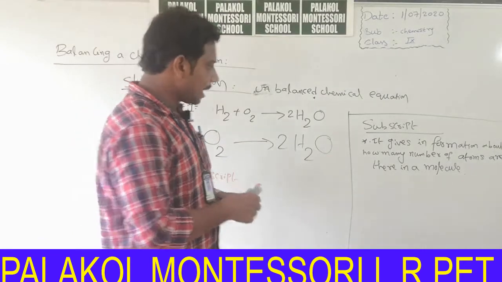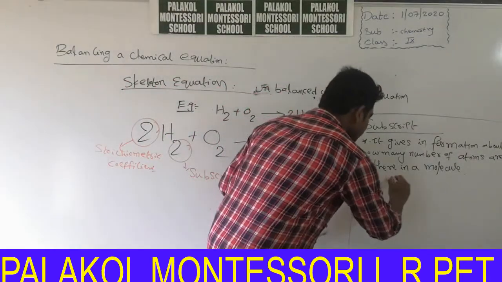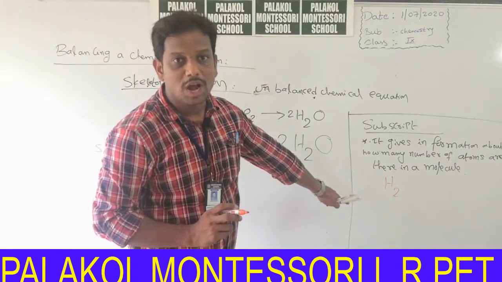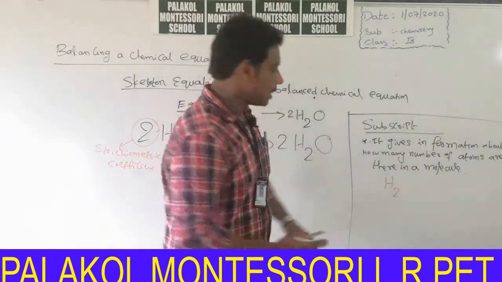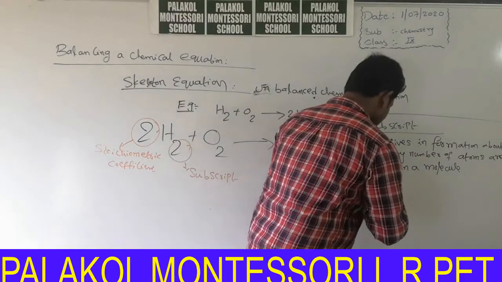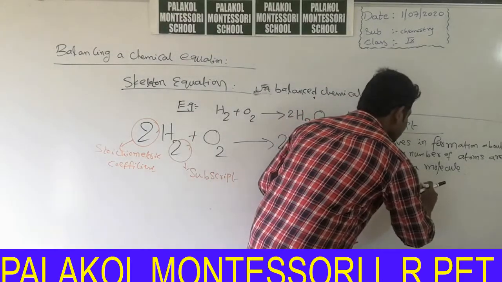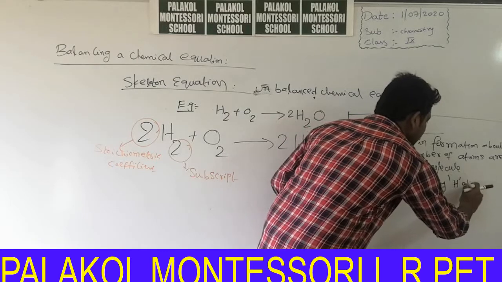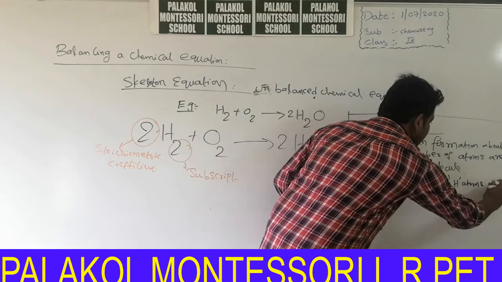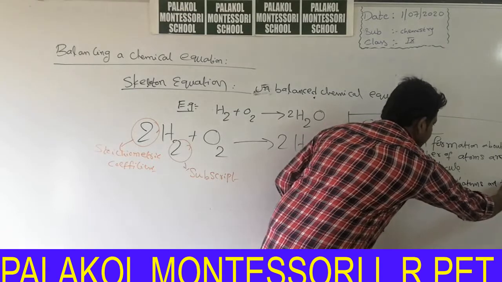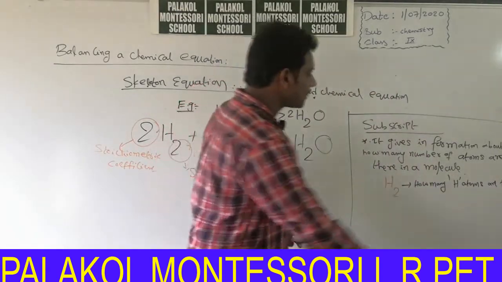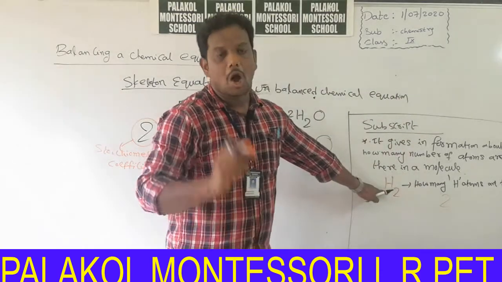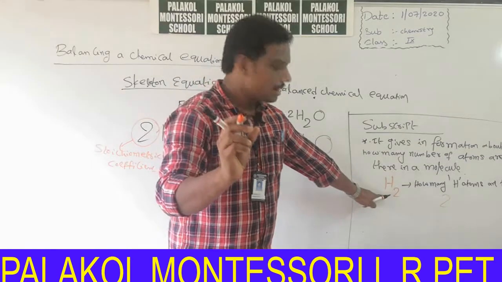Say for example H2. H2 indicates how many hydrogen atoms are there in the H2 molecule. How many hydrogen atoms are there? 2 hydrogen atoms are there, because this number indicates how many atoms are there in a molecule.